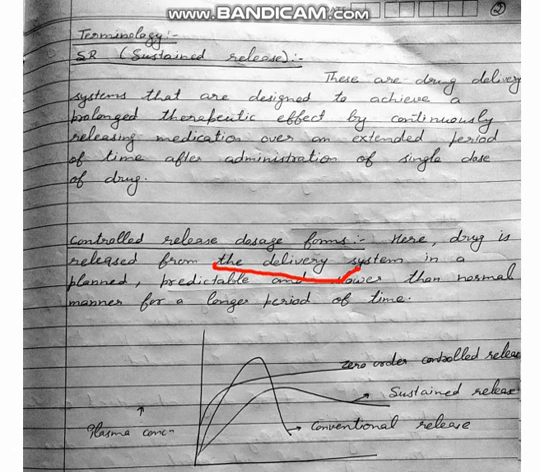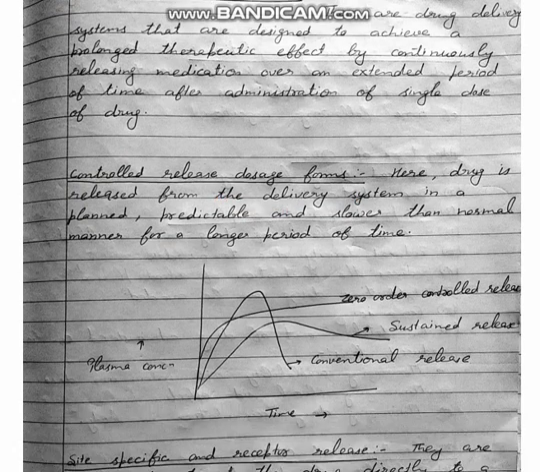In both the cases of sustained release and controlled release formulation, drug delivery from the dosage form is very slow, but here the rate is predetermined, predictable and planned. But in case of sustained release, the drug release is slower, but it is not planned. So it is the main disadvantage of sustained release, and this is the main advantage of controlled release formulation.